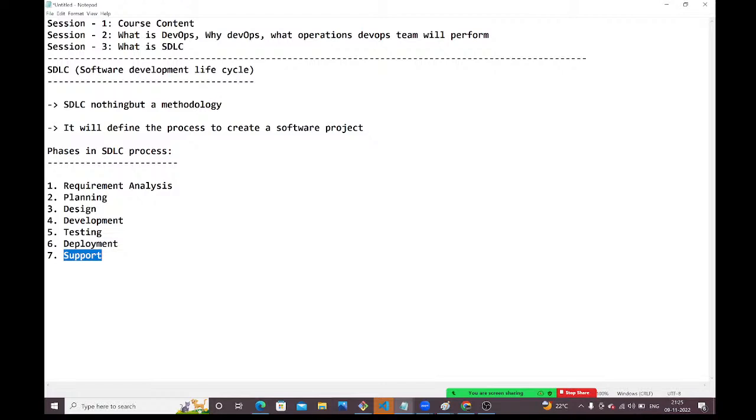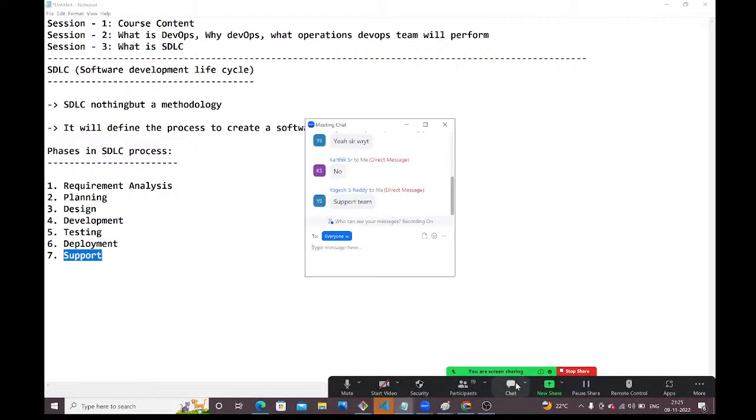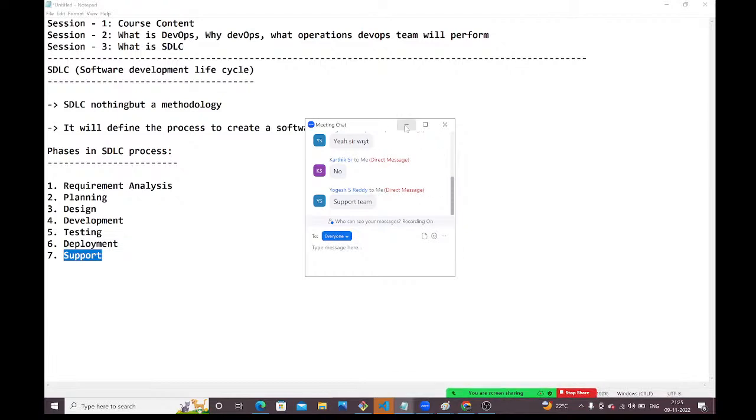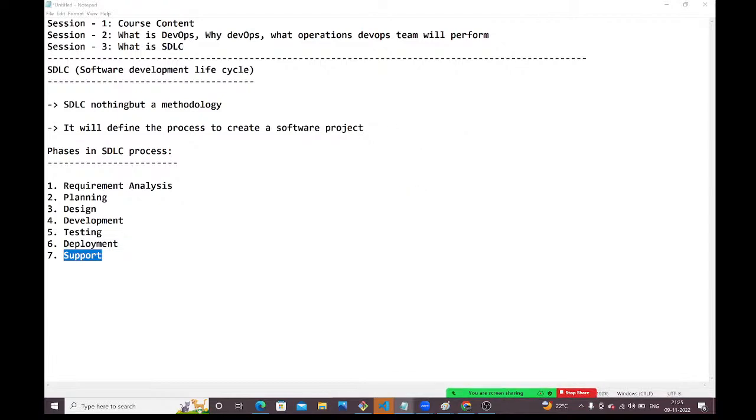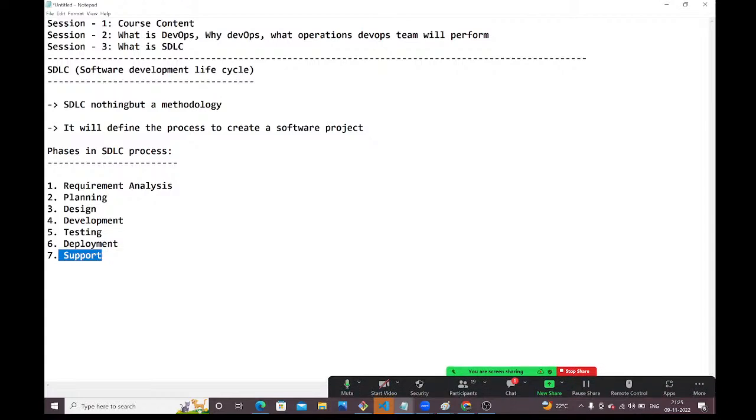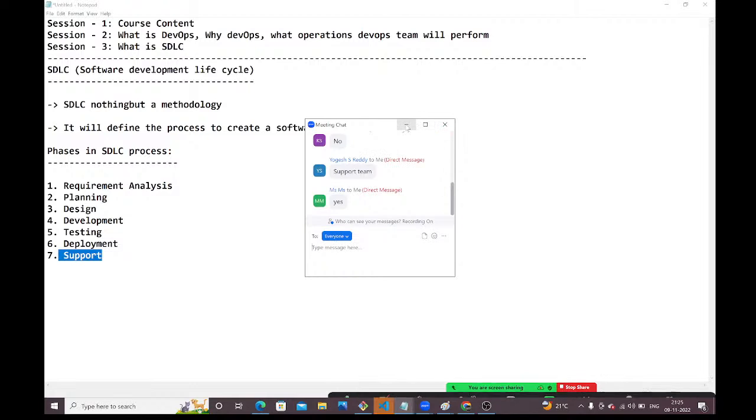Guys, please respond. No, right? They can't understand. Whoever developed that project, that team, that company will provide the support also. So they will send those issues to the company, and the company will work on those issues, guys. Sometimes they will give support for other companies also.